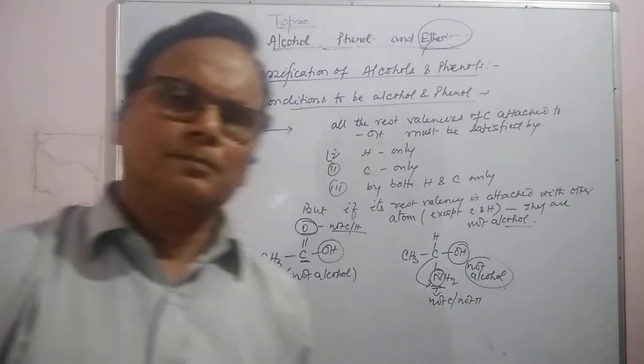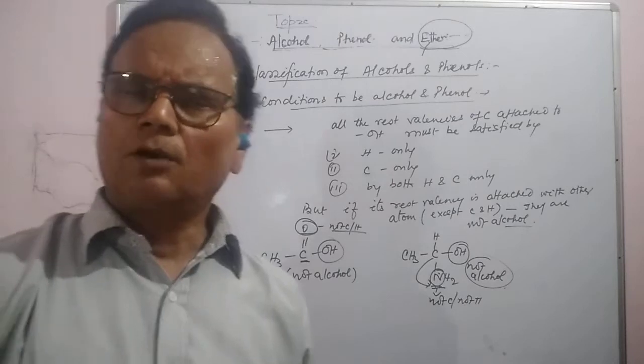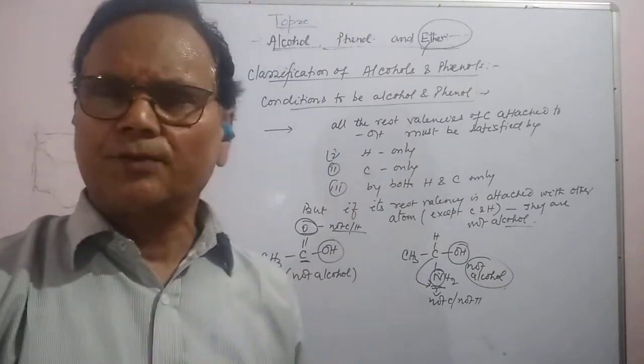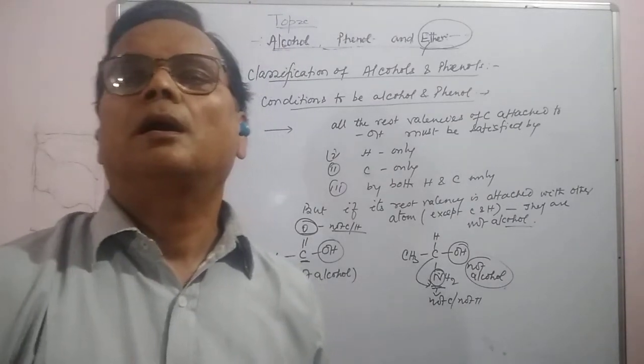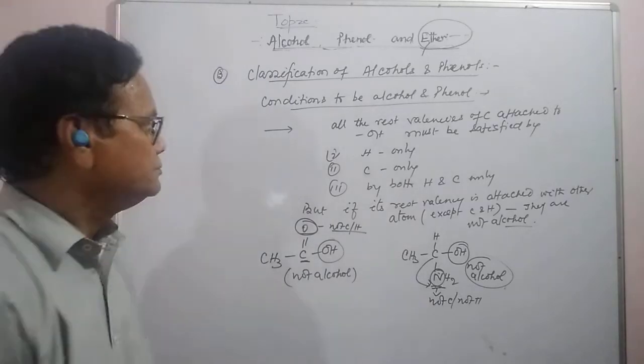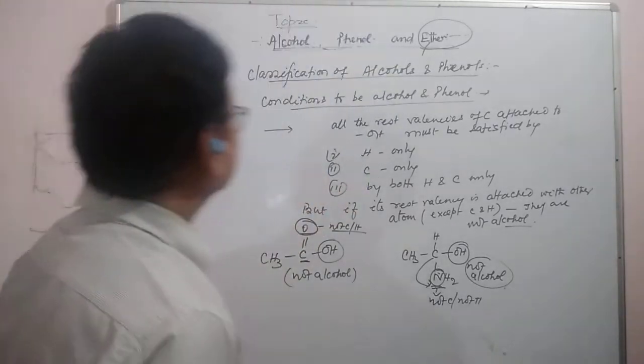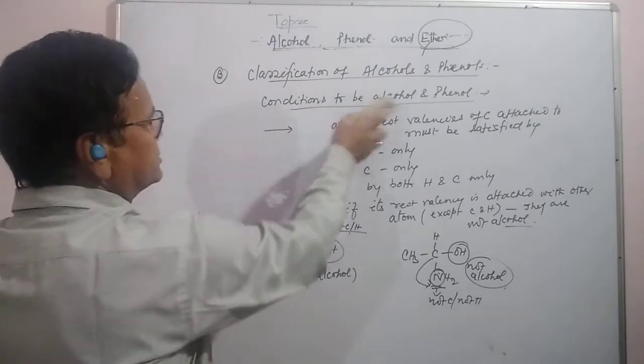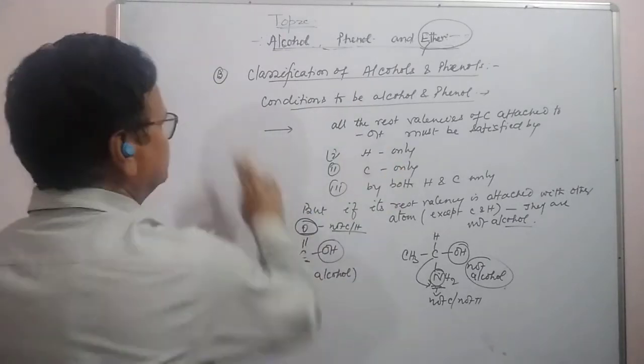So all the compounds that contain OH will never be called alcohol. Is it clear? This is the condition to be an alcohol or phenol.